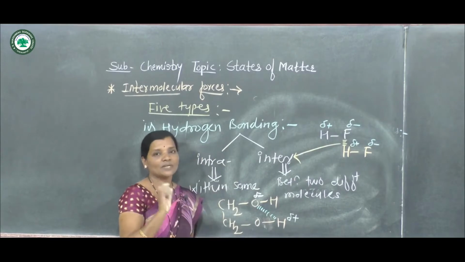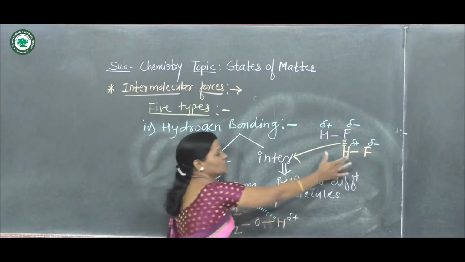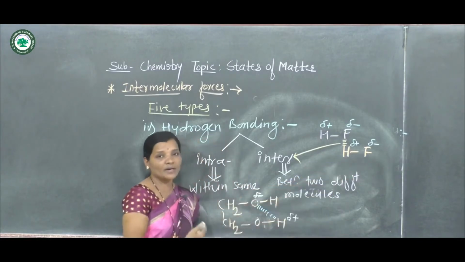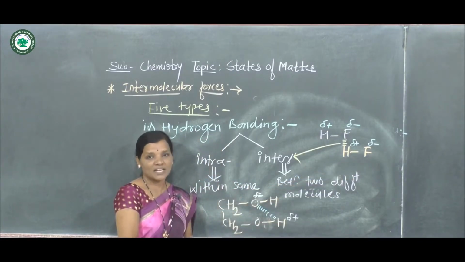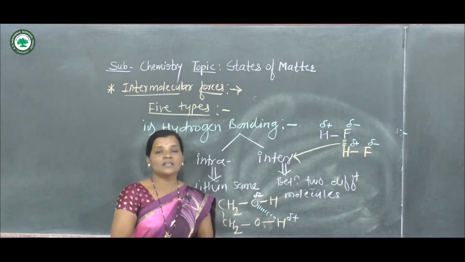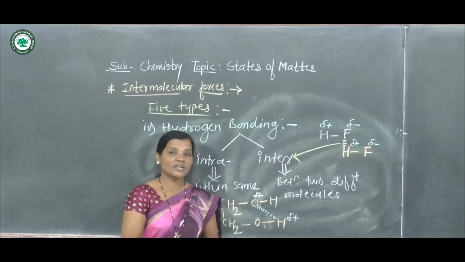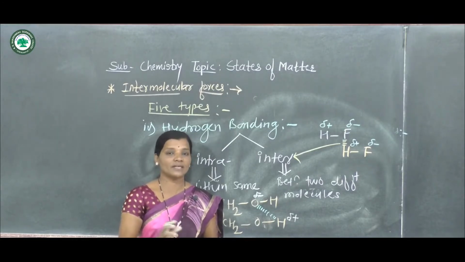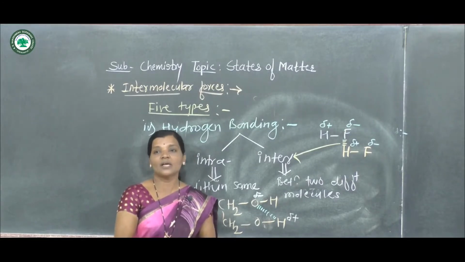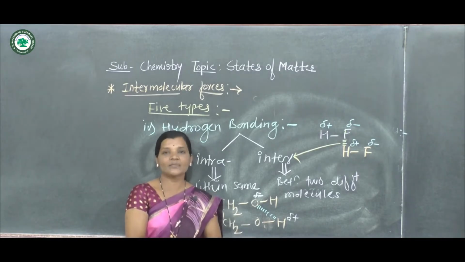Compared with intramolecular interactions, these are weaker. When hydrogen bonding exists between liquid molecules, the liquid shows a higher boiling point, because due to inter- or intramolecular hydrogen bonding there is a force of attraction between atoms of different molecules or atoms of the same molecule.